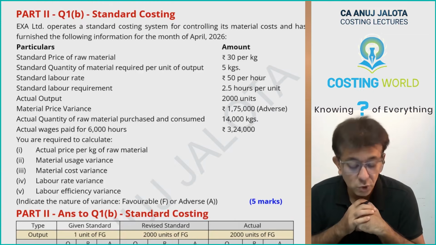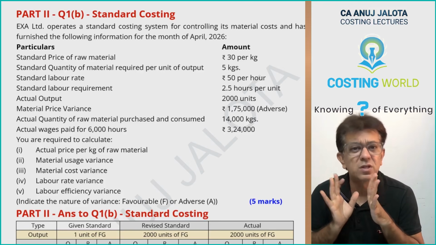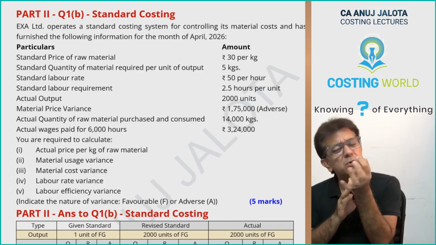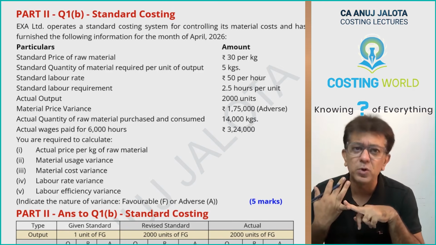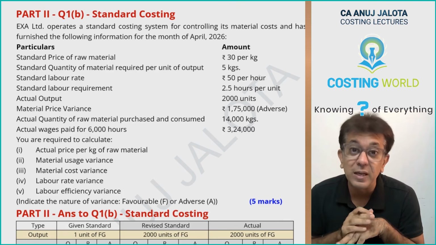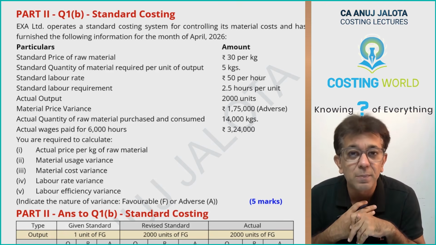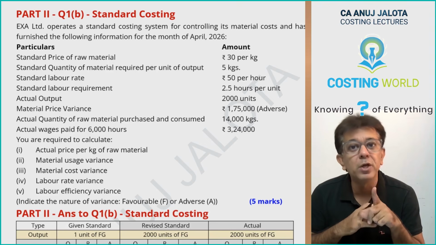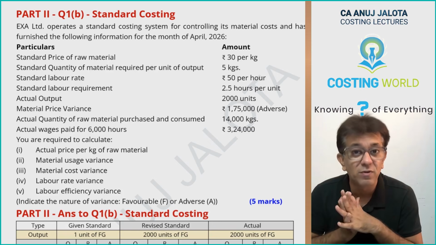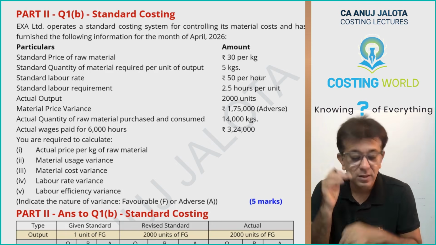Now our question number 1B over here. This question was on standard costing. Slightly a question on missing figures, but a super easy one. It's only about material. It's only about labor. Please do remember, whether it's material or labor, both of them are dependent upon output. Output means quantity produced of finished goods. So therefore, you always make a standard for actual output. Remember that thing.